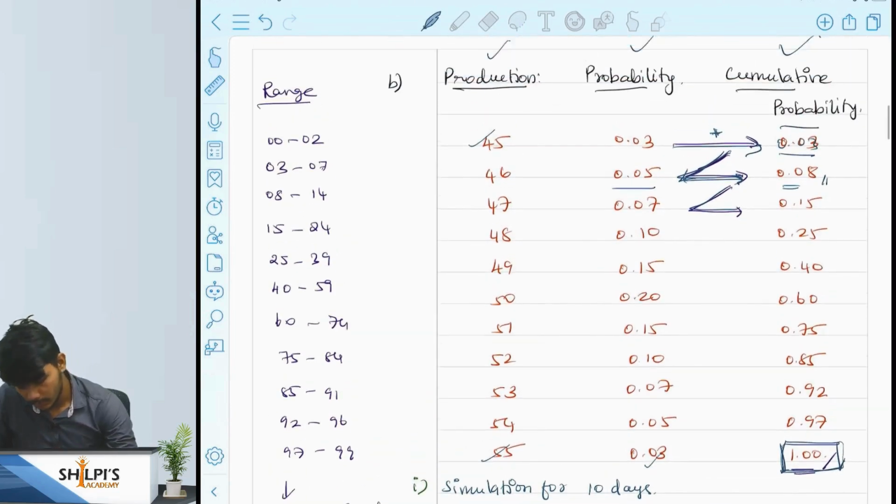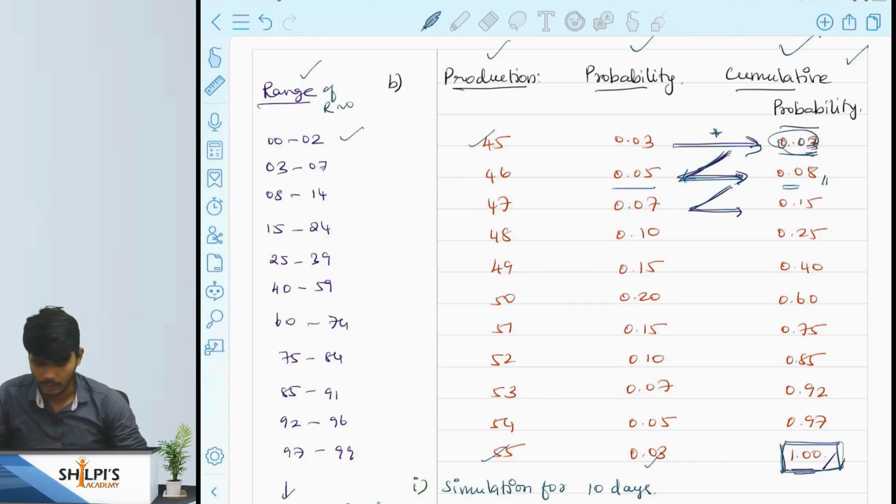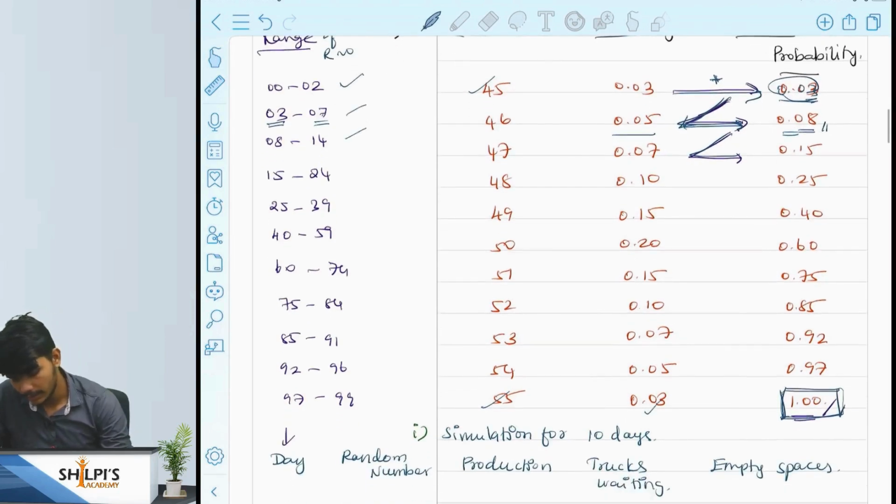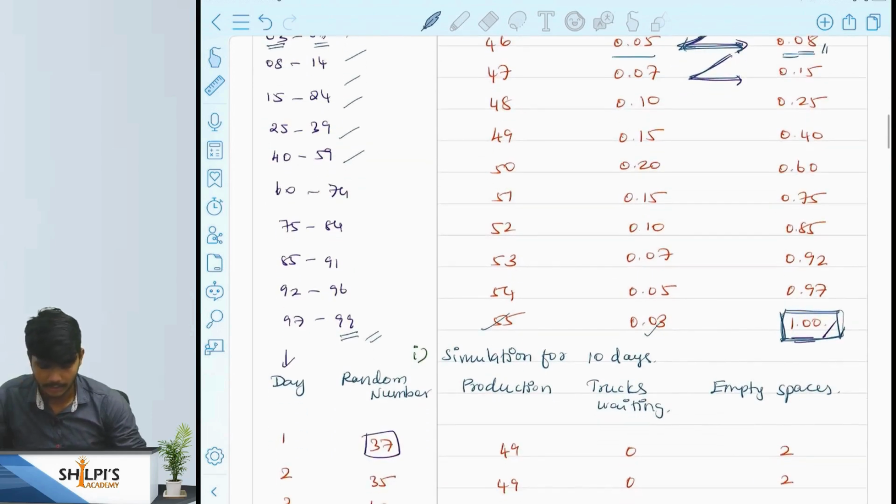And also with this cumulative probability, we have to write the range of the random numbers. So we will not include this 03 in this range, as we discussed before. We will write only 00 to 02. This 03 will be included in the next range, and this 08 will not be included in this range. Similarly, we have to write the range of random numbers till the end, and we will not have 100 in those particular ranges.